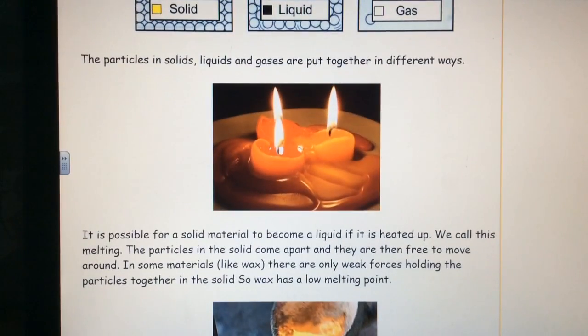The particles in solids, liquids and gases are put together in different ways. It is possible for a solid material to become a liquid if it is heated up. We call this melting. The particles in the solid come apart and they are then free to move around. In some materials, like wax, there are only weak forces holding the particles together in the solid, so wax has a low melting point.